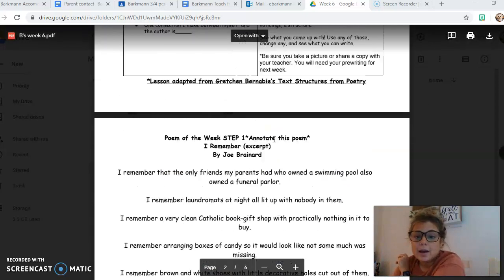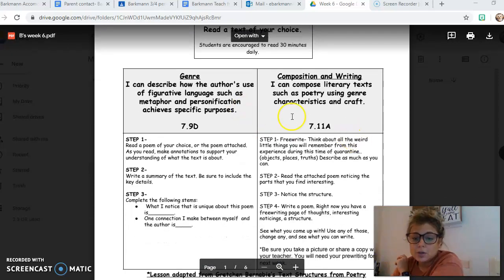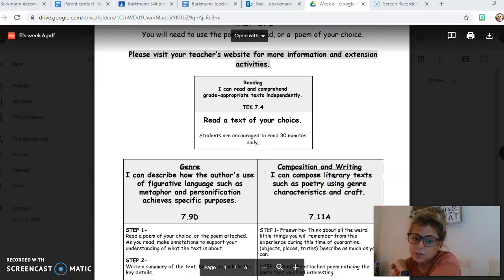Make sure that you know that both of these are a grade. So like this, the genre side, that's your reading grade. The composition and writing is your writing grade for that week.